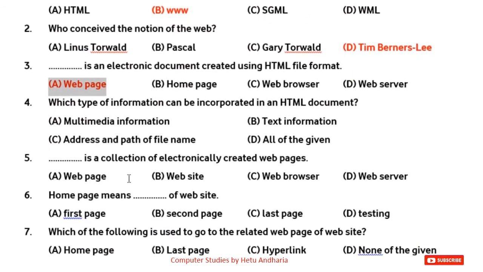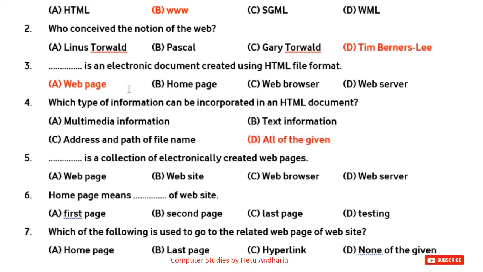Then, which type of information can be incorporated in an HTML document? Then we can incorporate multimedia information. Textual information, that also. Address and path of a file, hyperlink, that thing also. So the answer here is option D, all of the given.